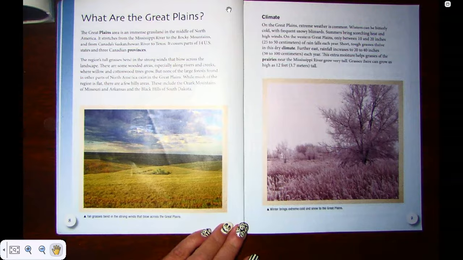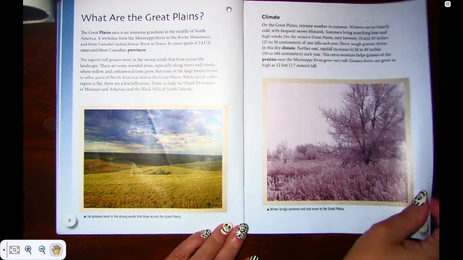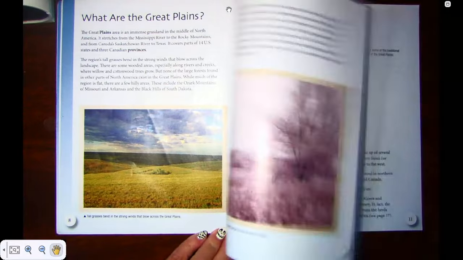Further east, rainfall increases to 20 to 40 inches, 50 to 100 centimeters each year. This extra moisture helps grasses of the prairie near the Mississippi River to grow very tall. Grasses there can grow as high as 12 feet. That's 3.7 meters tall. That is about twice the height of the average human being.